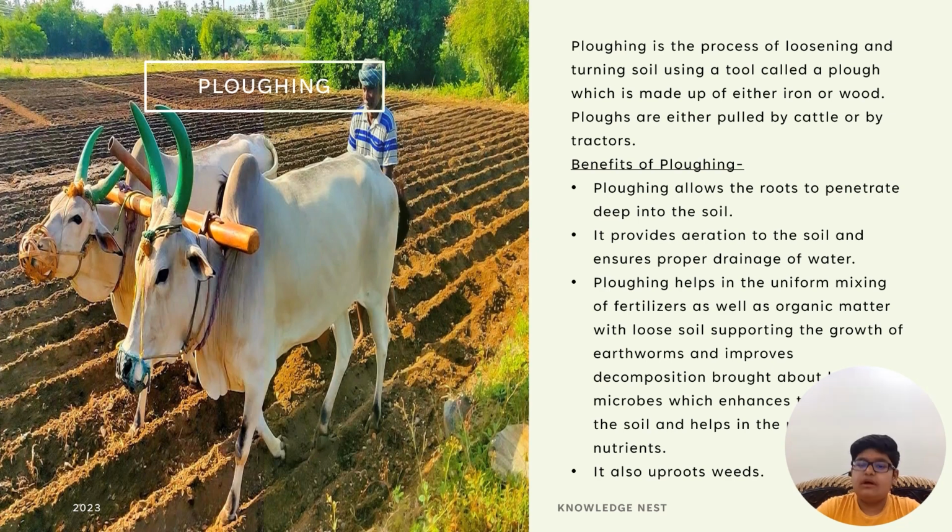Benefits of plowing. Plowing allows the roots to penetrate deep into the soil. It provides aeration to the soil and ensures proper drainage of water. Plowing helps in uniform mixing of fertilizers as well as organic matter with loose soil. It also uproots the weeds present in soil.